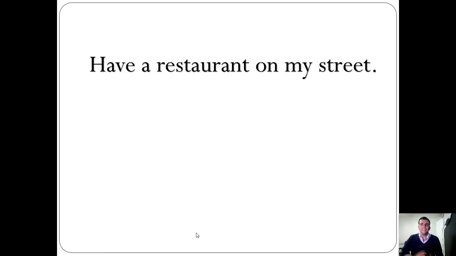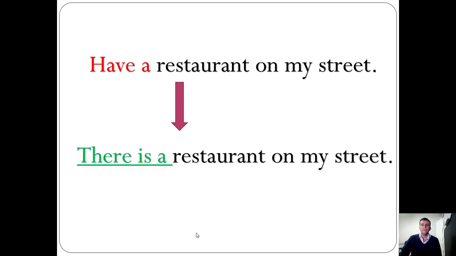Okay, what about in this sentence, this specific sentence? There is a mistake. What is the mistake? You should tell me now what is the mistake in this sentence. Okay, the problem is here. Have a restaurant. What is the correct one? Okay, there is a restaurant.